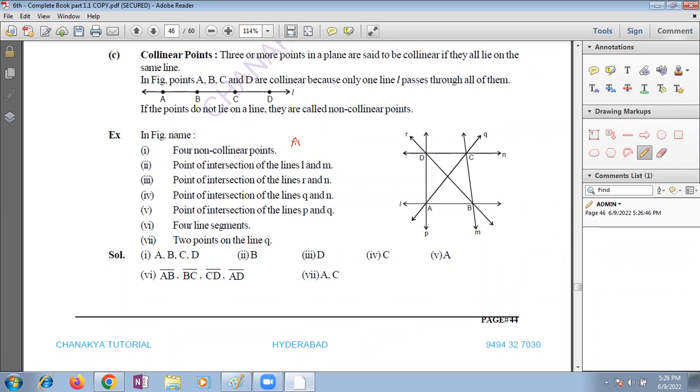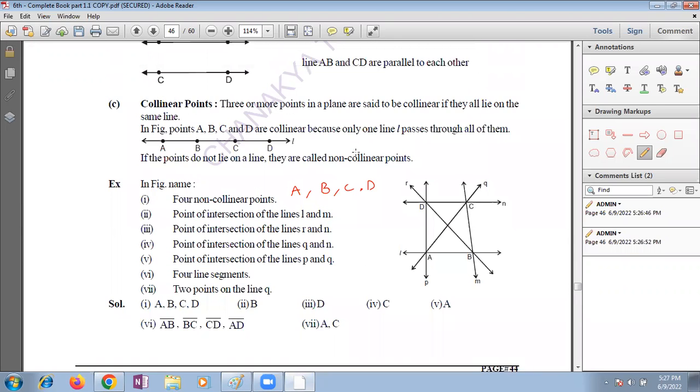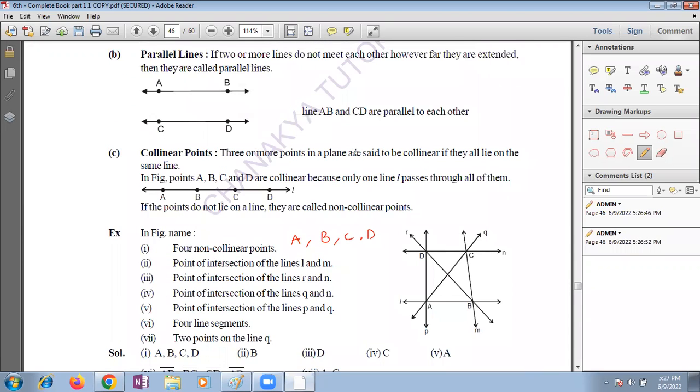Point A, point B, point C, point D. Do these all lie on the same line? Yes or no? No, ma'am. They are non-collinear points. Very good. So A and B is one. A and C, directly A and C. A, B, C, D are non-collinear points. Next question.